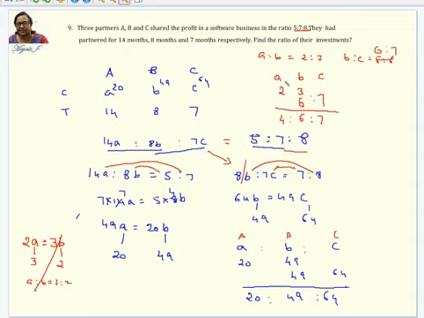This explanation is because one of the students asked me a doubt about how we are combining these three, so I was just giving this example. This is part of ratio. I hope you will understand this.